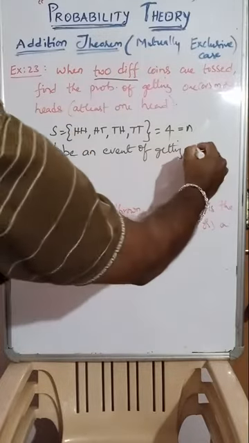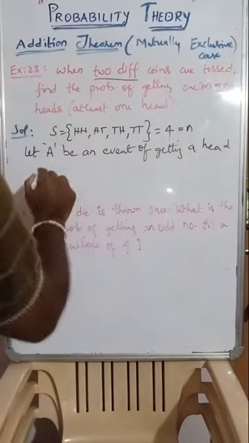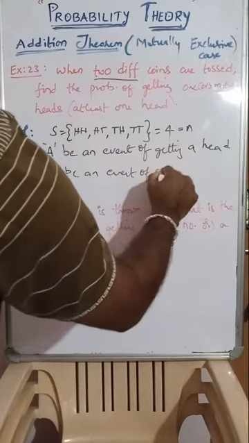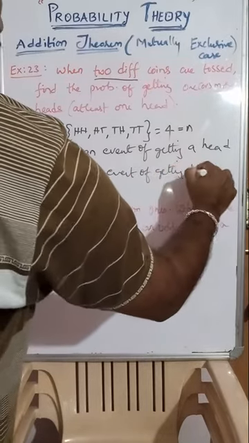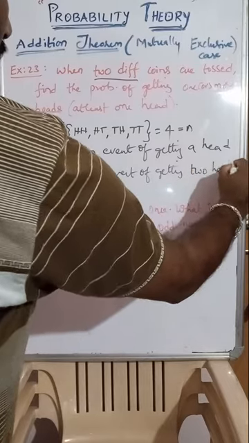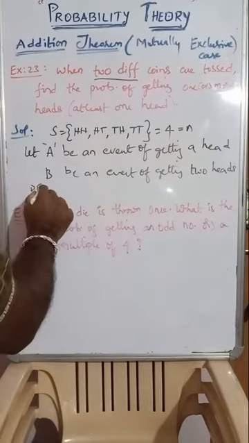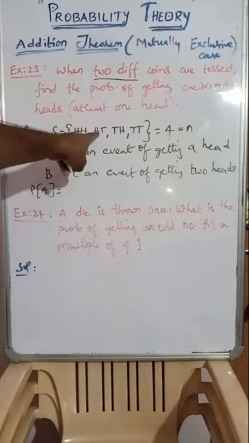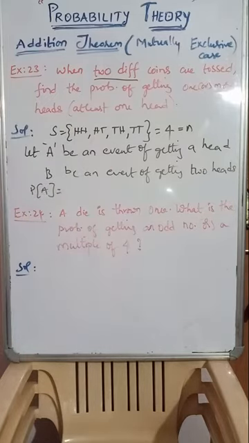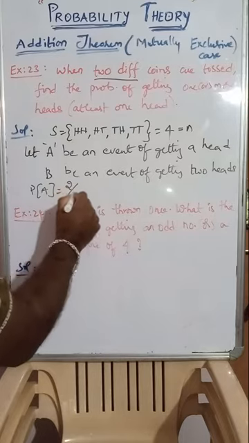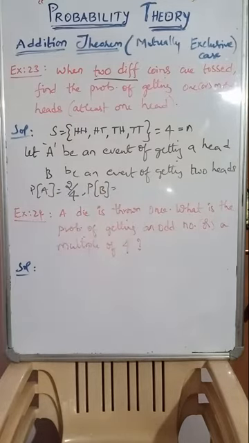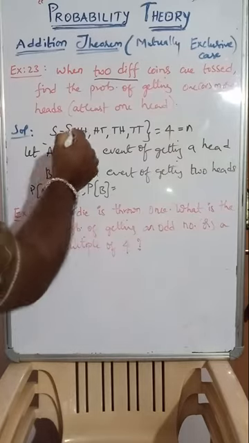Let A be an event of getting one head and B be an event of getting two heads. Therefore, the probability of A becomes getting one head. How many are there? Look here, getting one head: head tail, tail head. Only two are there, two possible cases. So 2 by 4. And P of B means getting two heads. How many are there? Only one case is there, this one.